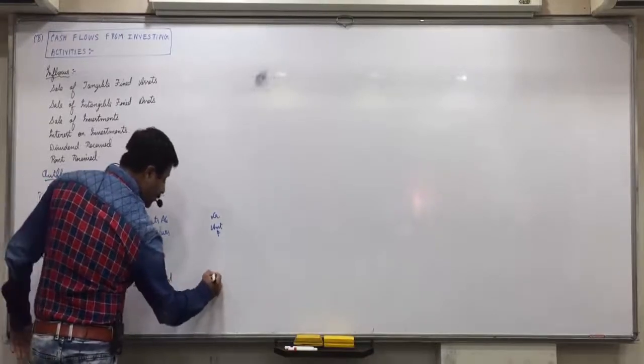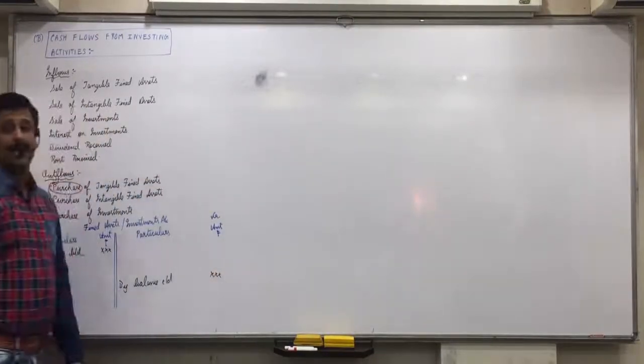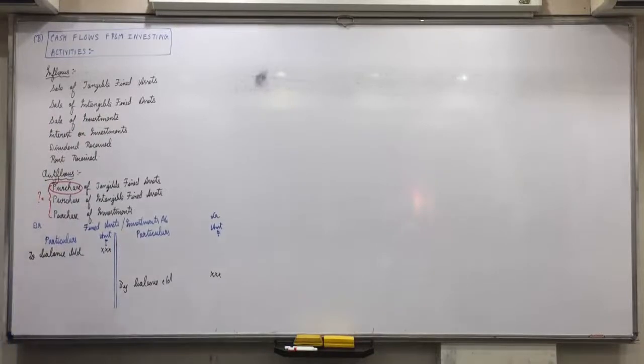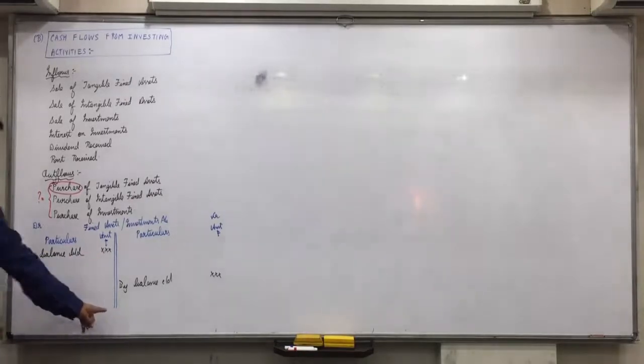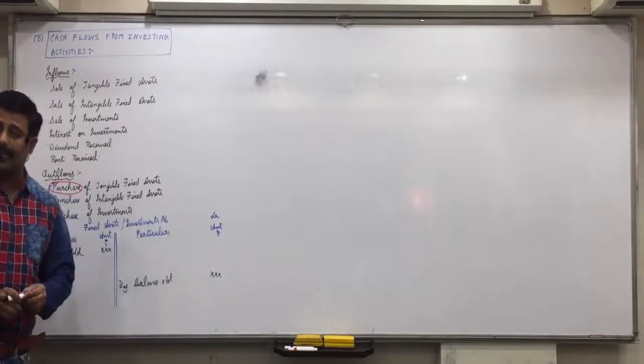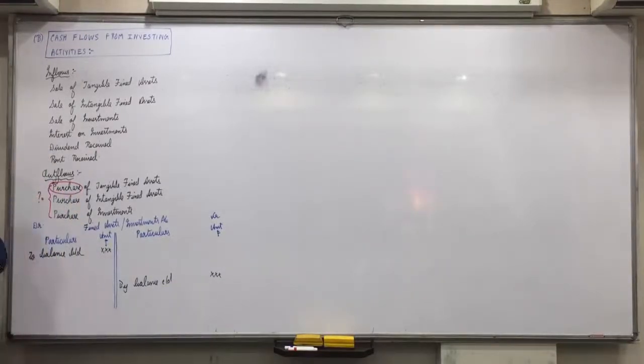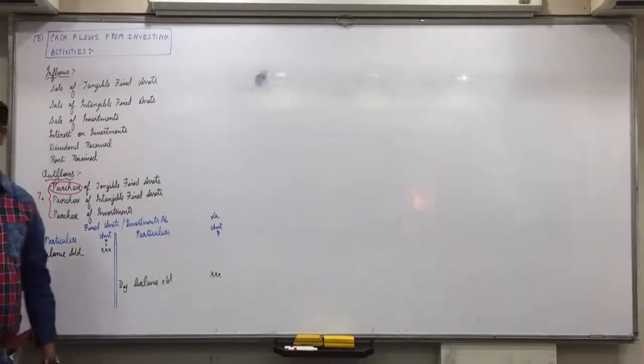I repeat it again. Fixed assets and investments have which balance? Debit balance. So opening balance will come in the beginning on debit side, and at the end when you do the balance, the debit side total will be more. So closing balance will come on credit side. Any confusions with this? Further, if you purchase the fixed assets, what is the journal entry?